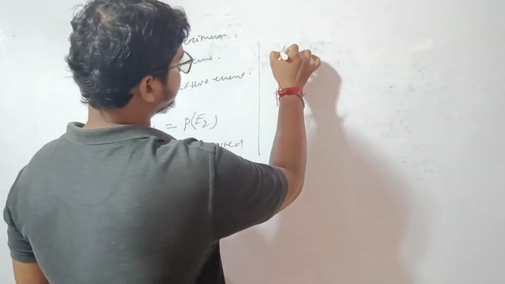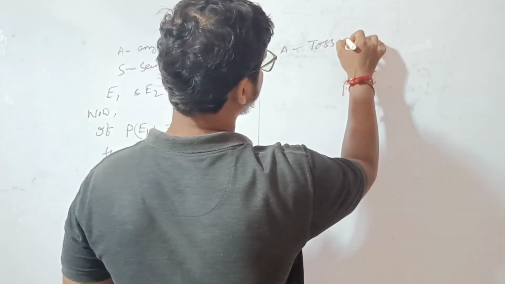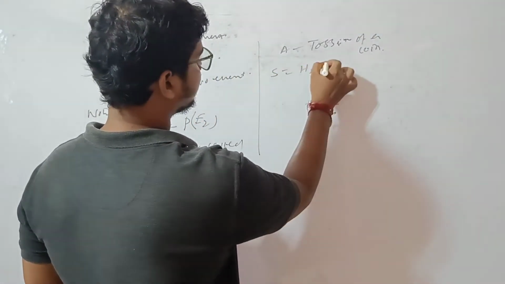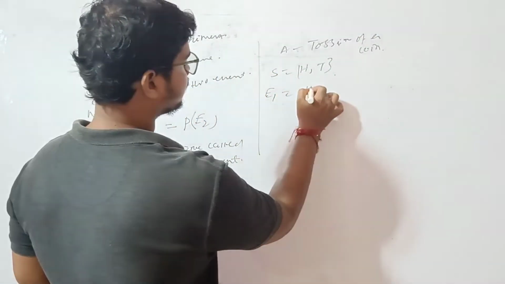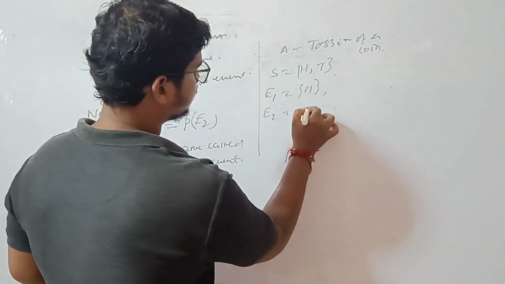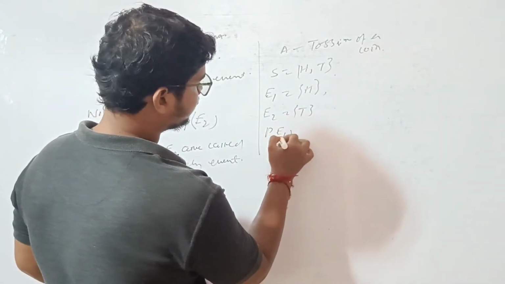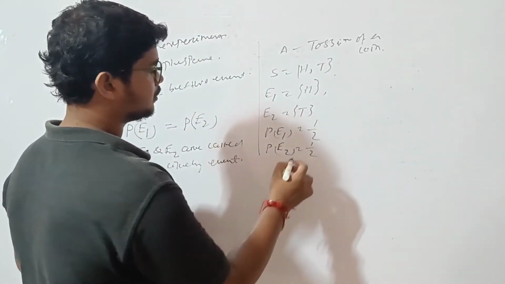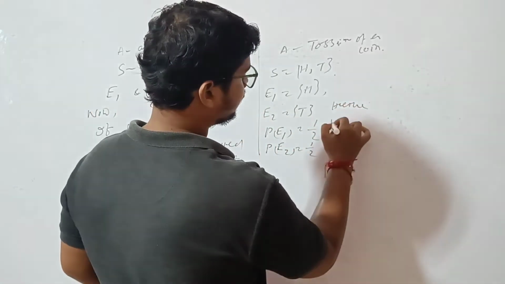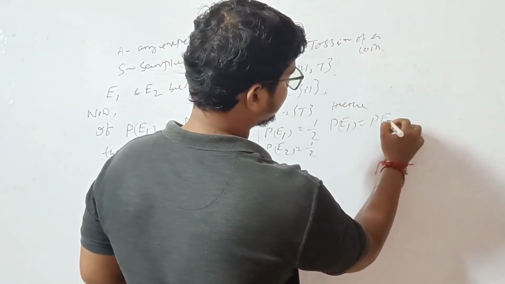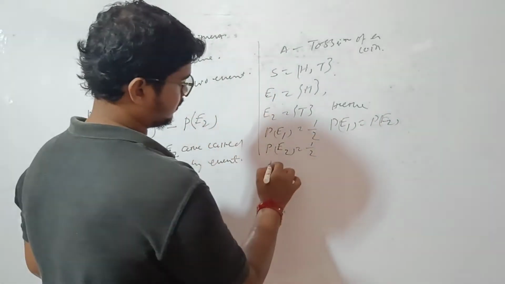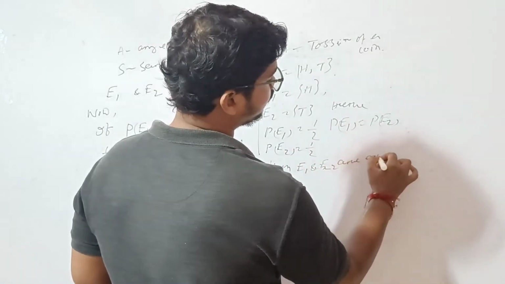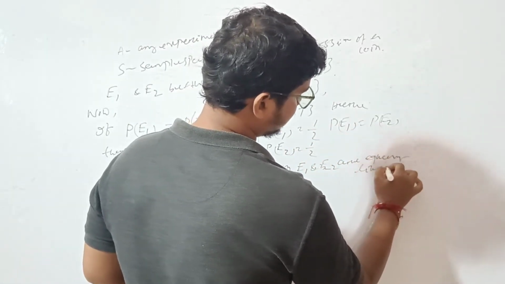Example, same tossing of a coin, then the sample space is head and tail. Let E1 equal to H, E2 equal to T, then probability of E1 equals 1 by 2, probability of E2 equals 1 by 2. Now here probability of E1 equals probability of E2. Then E1 and E2 are equally likely events.